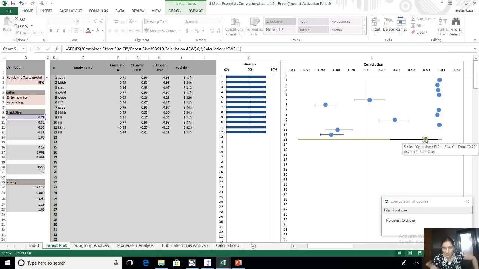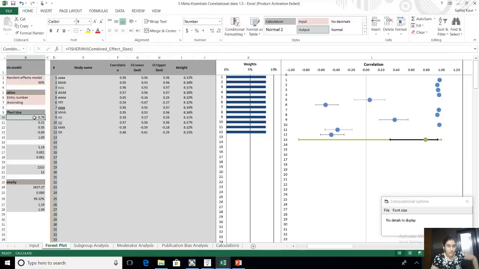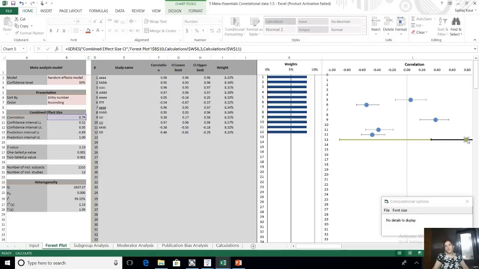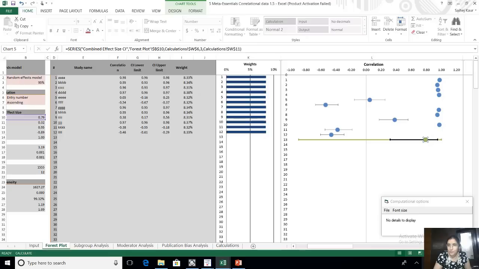It shows over here in the green ball, and over here it also shows in the output table, 0.79. This is again the consolidated effect size of all studies put together. So it's very simple to see. I've shown you on CMA and I've shown you on this. The moment you click, it shows you a small box saying what the consolidated effect size is. It has found it as 0.79.